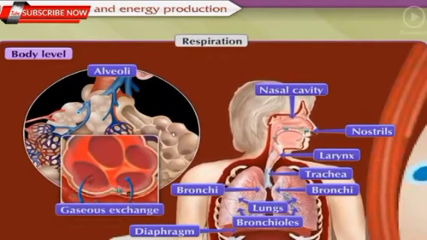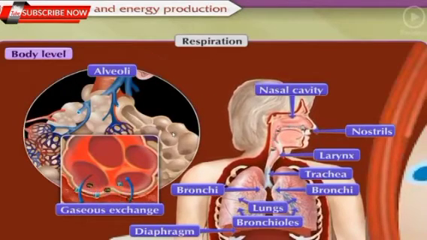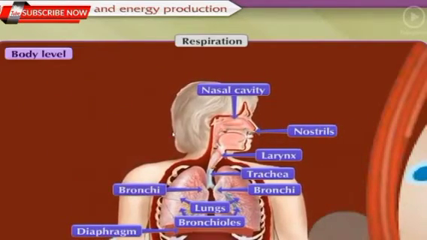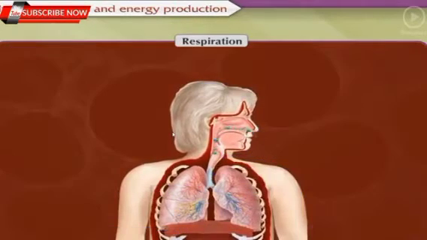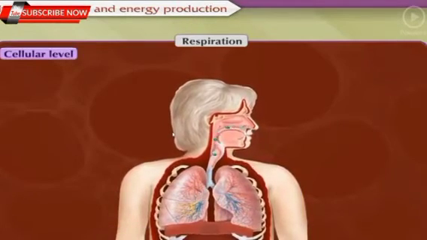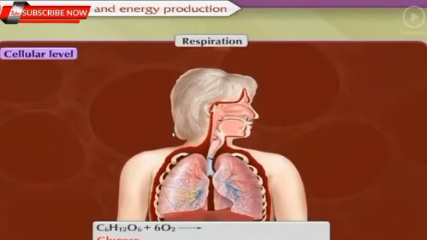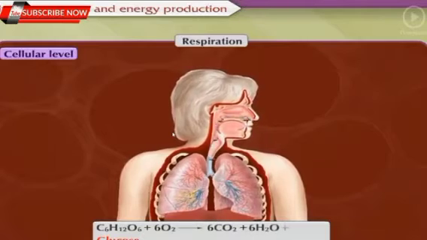Oxygen present in the air is taken up by blood present in the blood vessels of the alveoli, and carbon dioxide is released in the alveoli, which is thrown out from the body when we exhale air out. When oxygen is taken inside the body, it is utilized to oxidize glucose molecule into carbon dioxide and water, and energy is released.